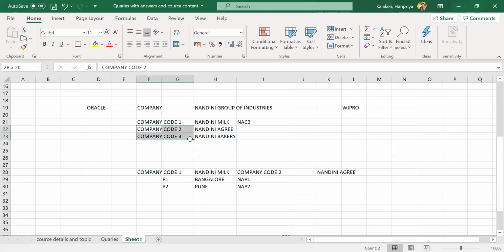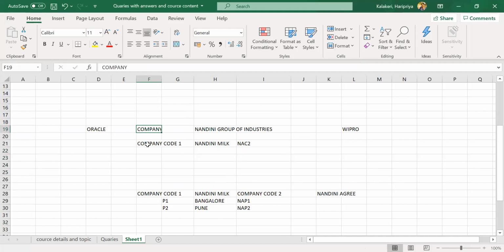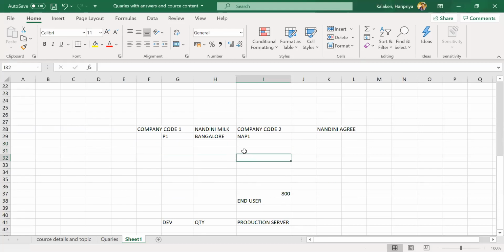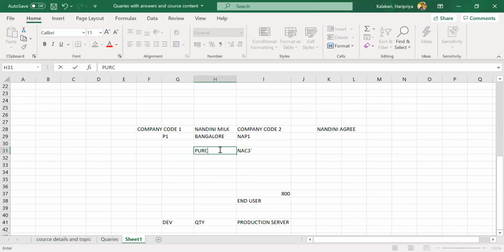One company code. Let's ignore, delete this one. Okay, this is my company code. One plant I have created, NAP1. Okay, and then I'm creating a purchase organization. That is NAC3. This is my purchase organization. This is the central purchase organization I want to create.